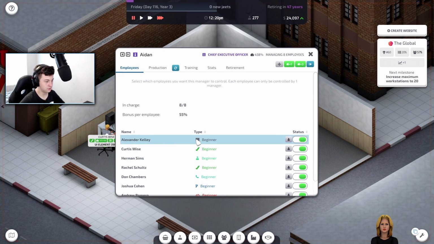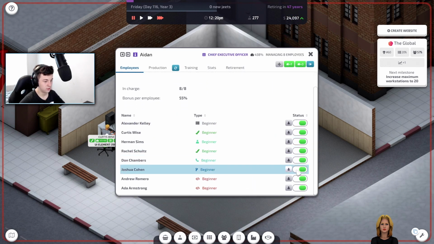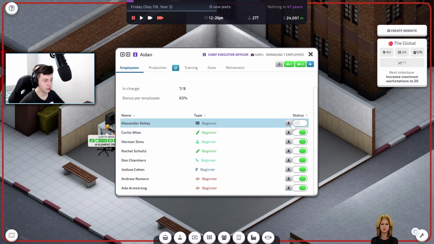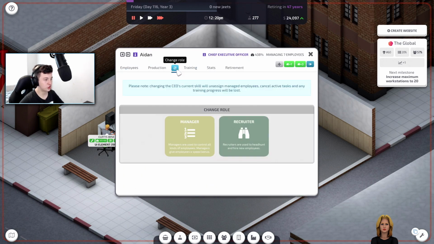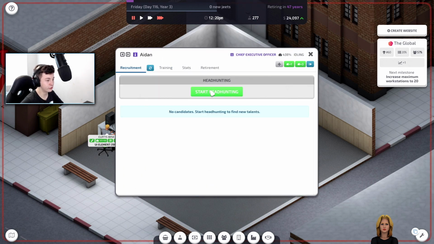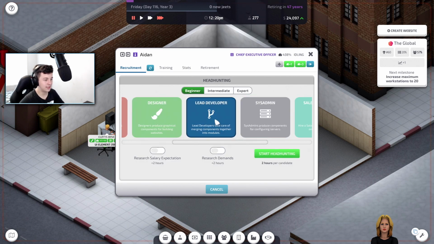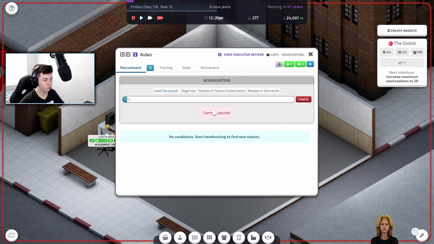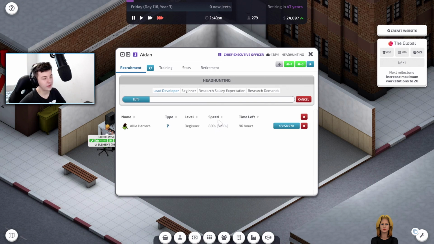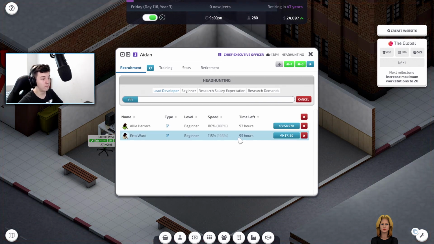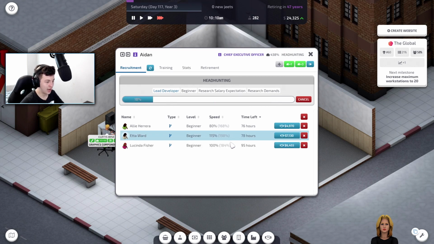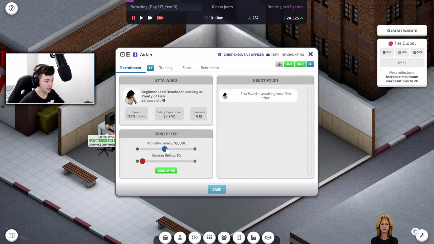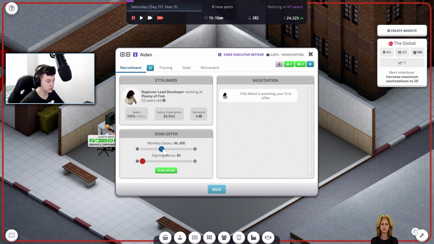This guy is system admin. Let's turn off our lead developer. No, let's turn off our system admin. Let's go to Aidan. We're going to change our role to being a recruiter, and we're going to get another lead developer. We're going to see who we can get into the company. In the next episode, we will hire more developers and designers, because the more of those guys we have, the better it's going to be.